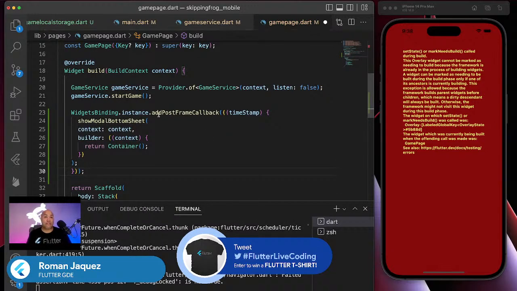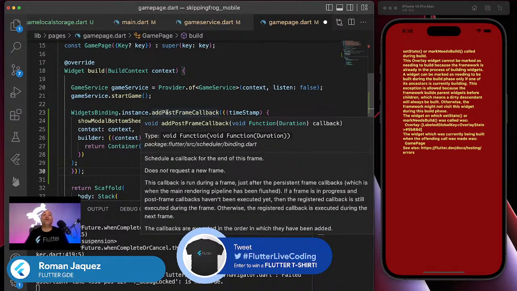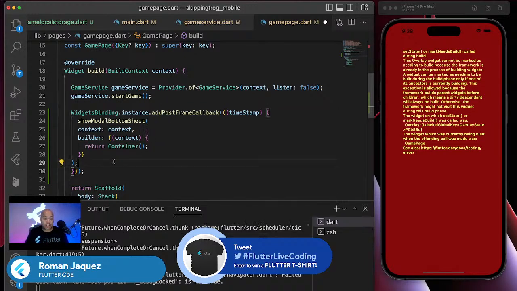What is this doing? Look, I can just hover right over. Look what it says: schedules a callback for the end of this frame. Meaning I'm going to rebuild my application in one frame, let's say if this is a stateless widget, I'm just rendering my application, and then I'm interjecting myself as a post frame callback, just saying, after you're done, can you schedule my modal bottom sheet to execute? So let's do it now. That's one way to do it.